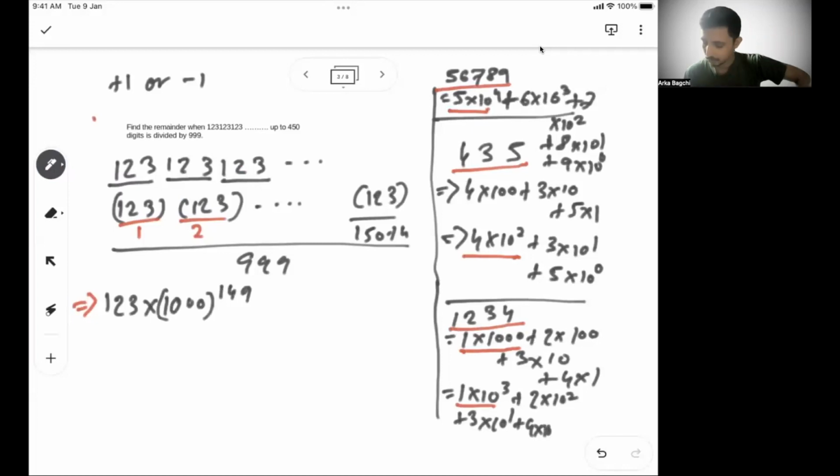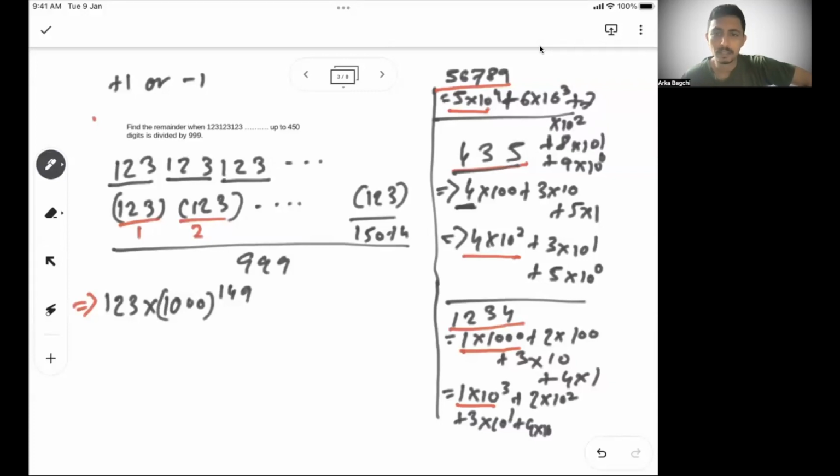Why 1000? Because if you see here, you are taking 1 digit at a time, so you are anyway multiplying that with the number of digits you have. So basically, if you are taking from 435 1 digit only, then you can multiply that with 10 to the power 1.